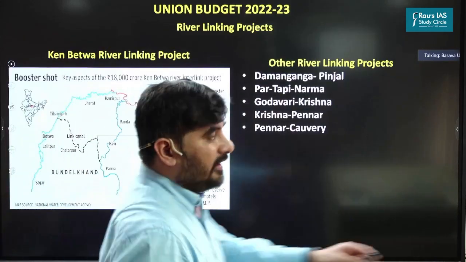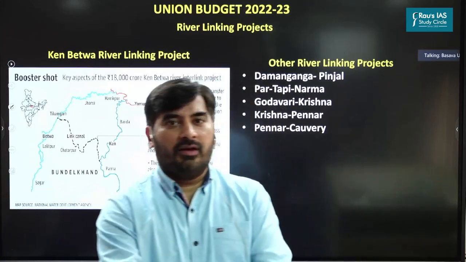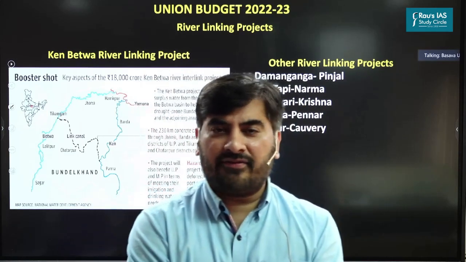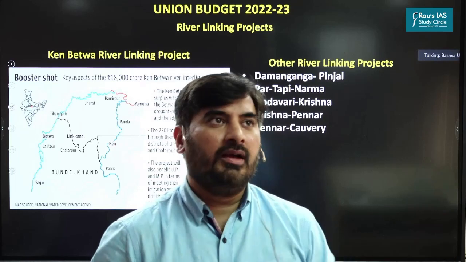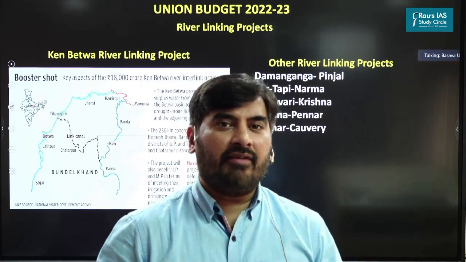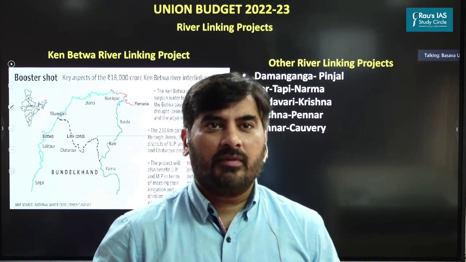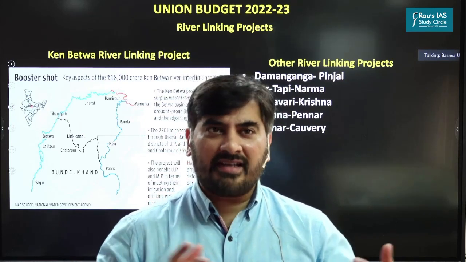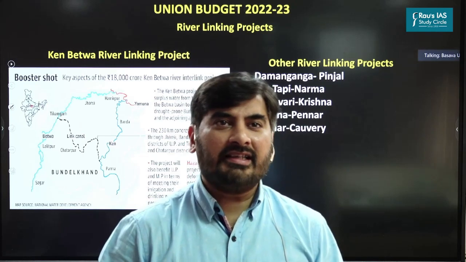Okay, next is river linking project. So no major announcement as far as river linking project is concerned, but the finance minister has announced that soon the Ken-Betwa river linking project would be completed. I hope most of you have already studied what are the benefits and challenges with respect to the interlinking of rivers.